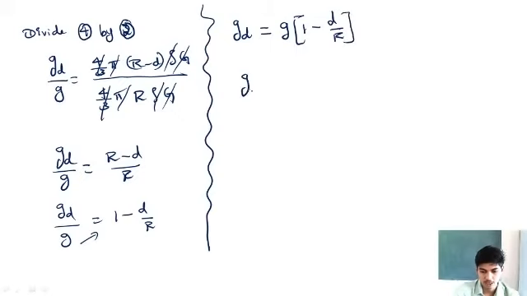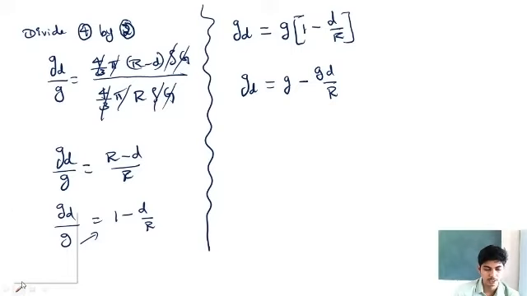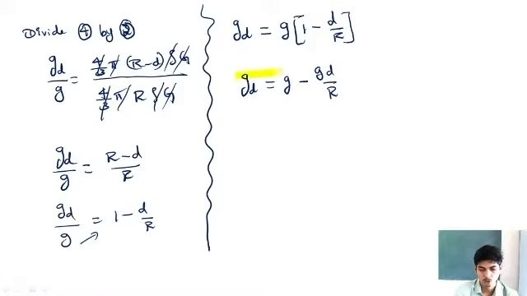So I can write acceleration due to gravity at depth d as g into 1 is g, minus g into d by r is gd by r. So this is the formula for acceleration due to gravity at a depth d. gd is equal to g minus gd by r.